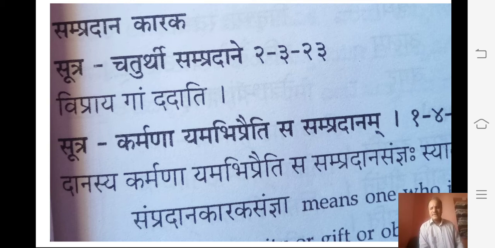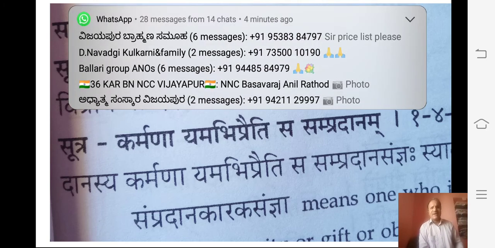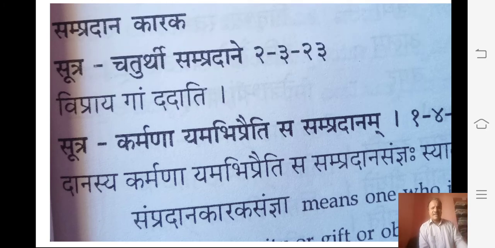Sampradana means what? Danasya karmana. Dana: if you give charity to anyone, the recipient is called the sampradana. Because Raja Vipraya Gam Dadati, a complete sentence.